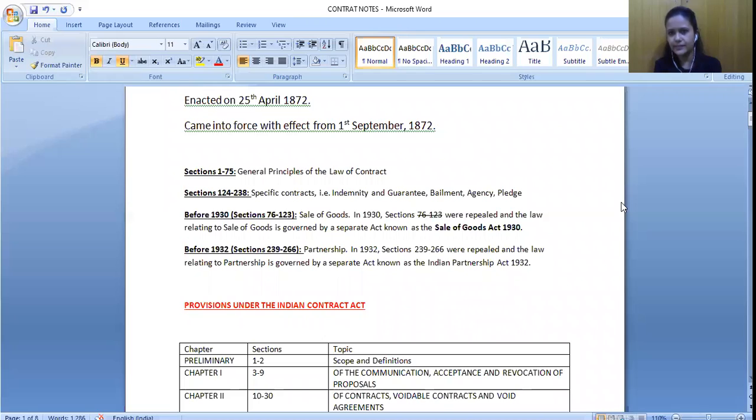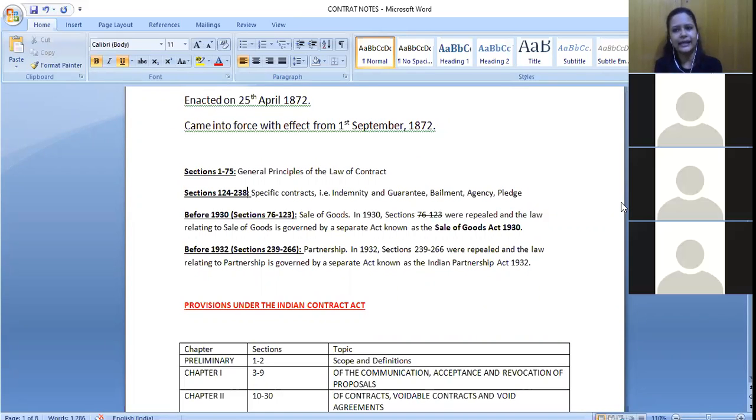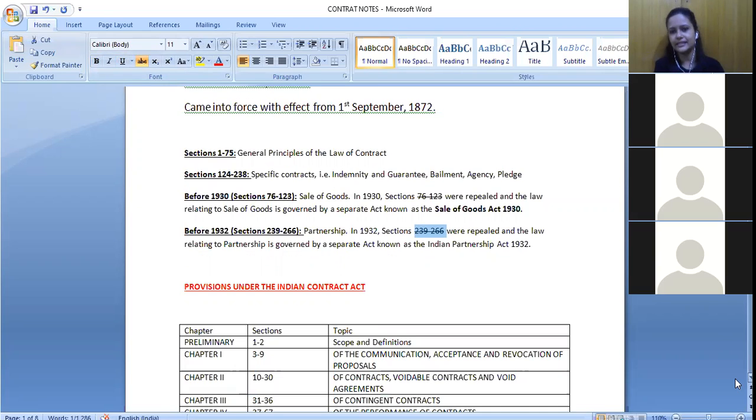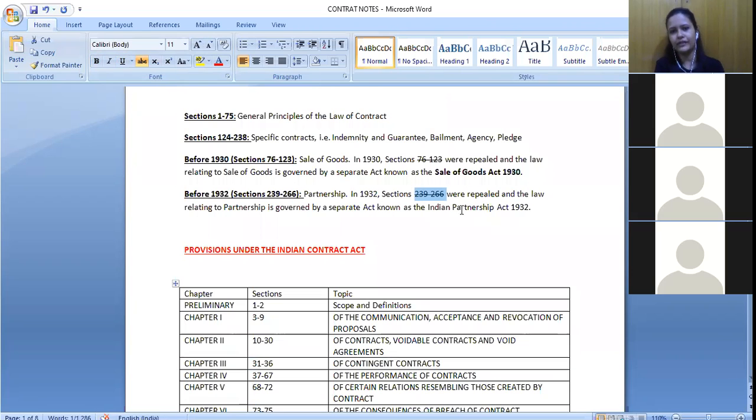These provisions were applicable only till the year 1932. In 1932, again, these sections were removed, right? These were repealed from the Indian Contract Act. So again, we don't need to study these sections because they were repealed, and we have a different legislation for partnership as well. So it is the Partnership Act of 1932 that we are having.